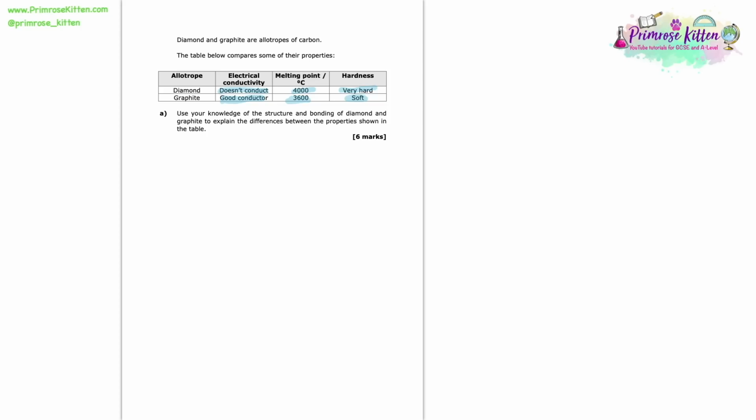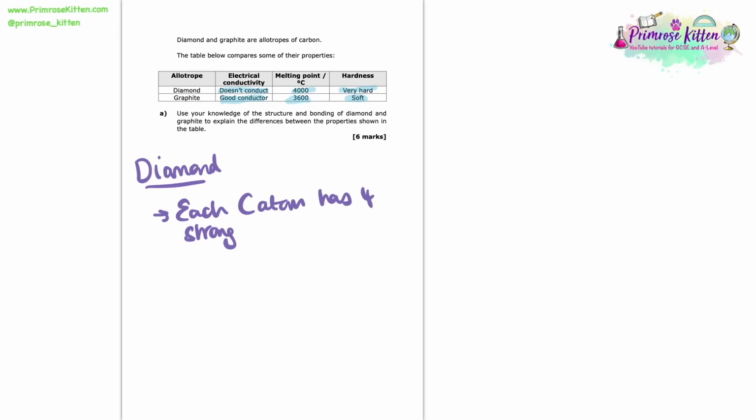So here I'm going to start talking about diamond, and I'm going to discuss the structure and properties diamond has that makes it distinctive and special, and then we'll link it to its properties. So in diamond, every one of its carbon atoms forms 4 strong covalent bonds to other carbon atoms. Now that is very, very distinctive of the carbon atoms in diamond. So now we've talked about the bonding, let's mention the type of structure that diamond has. So diamond has a giant covalent structure.